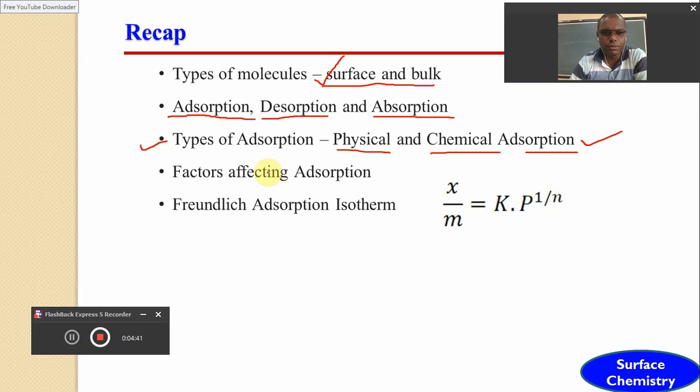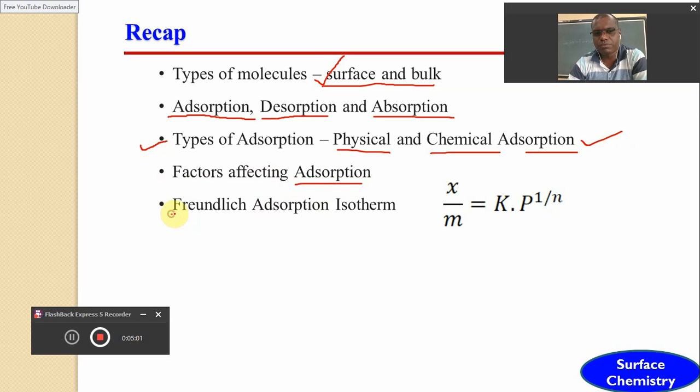Dear friends, in the previous part we also tried to study the various factors which affect adsorption, like nature of adsorbent, nature of adsorbate, temperature, pressure and concentration.